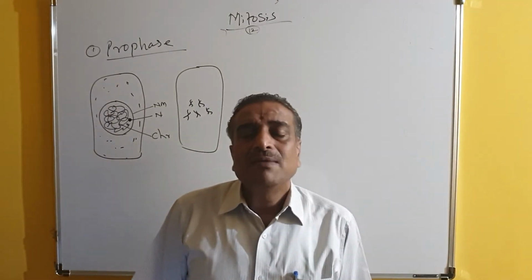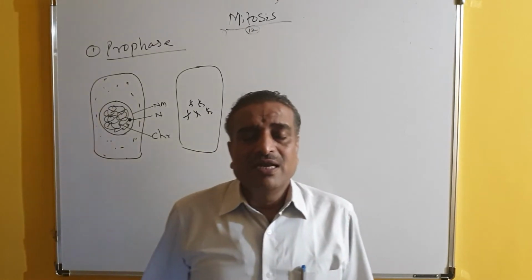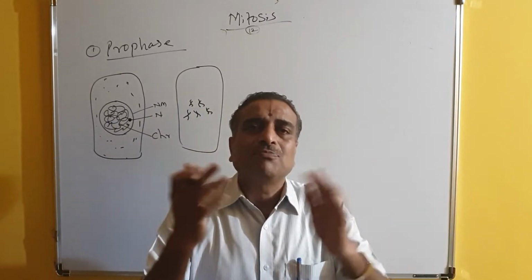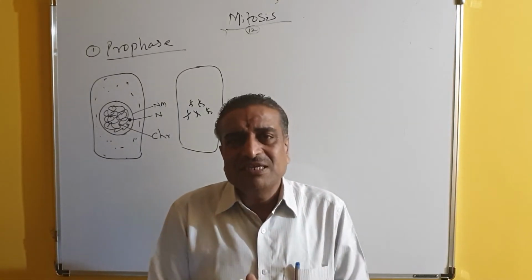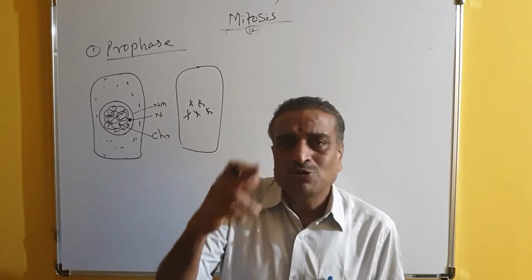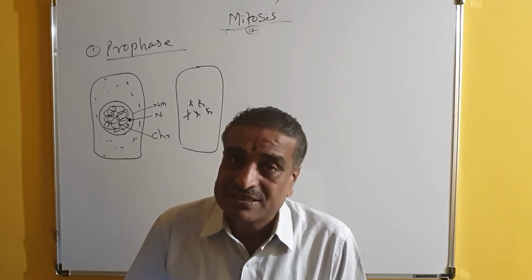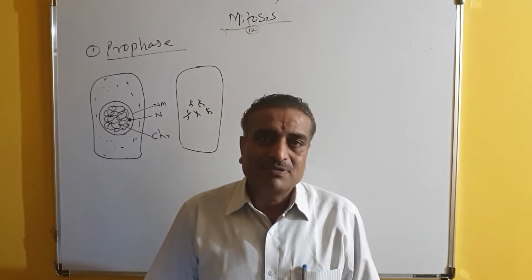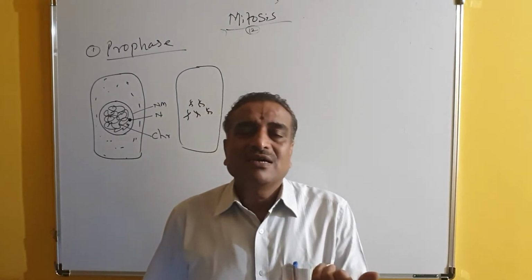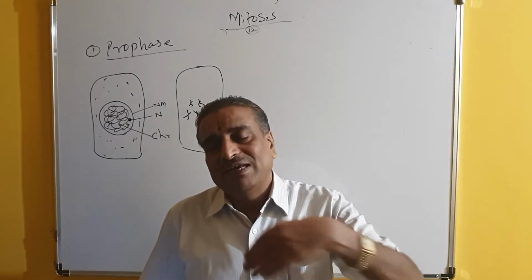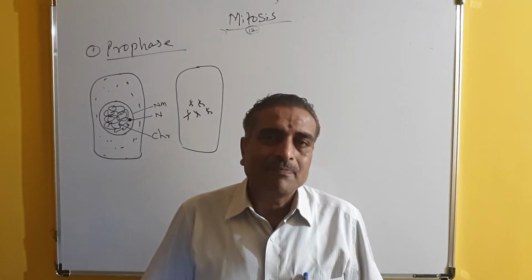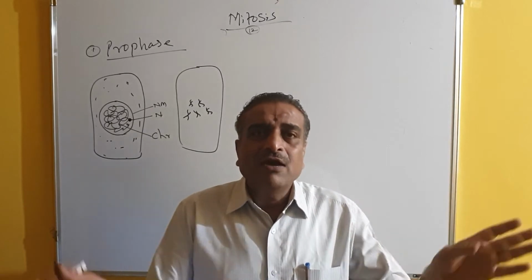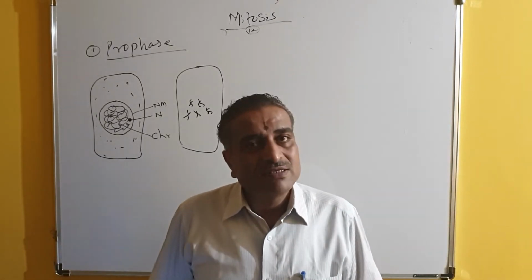I will repeat once again. Prophase is the stage where the cell absorbs water from the surrounding, and it becomes rich in protoplasm. When it becomes rich in protoplasm, first, the chromatin network undergoes condensation, and thick, stout, rod-like chromosomes are developed. Second, the nucleolus gradually disappears. At the end of prophase, the nucleolus totally disappears. And the nuclear envelope starts disappearing, and at the end of prophase, it also disappears.